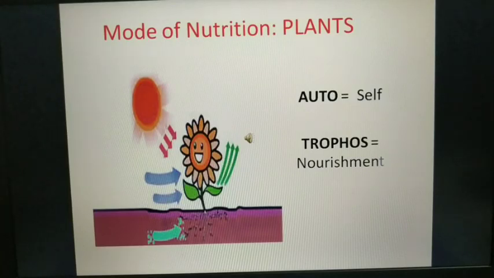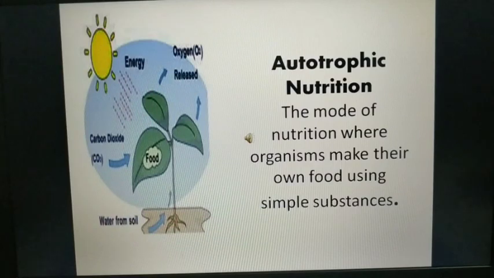Now self and nourishment have a little bit of scientific terms, students. For self we have auto, and for nourishment we have trops. When we put auto and trops together, we get autotrophs. Plants have autotrophic nutrition.